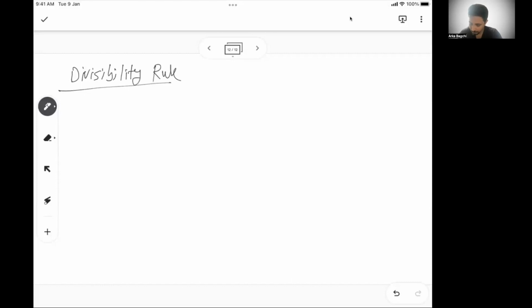If a number is divisible by 2, the number has to be even. So for example, 4, 12, 102. All these are divisible by 2 because they are even numbers.